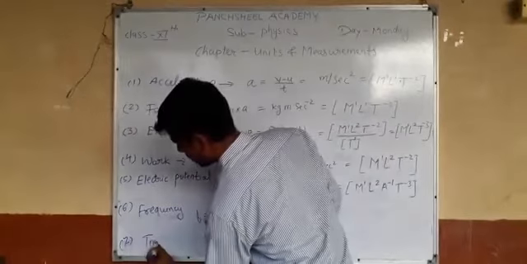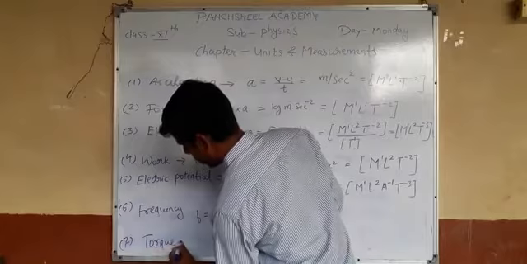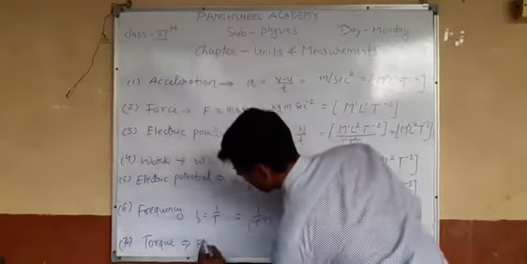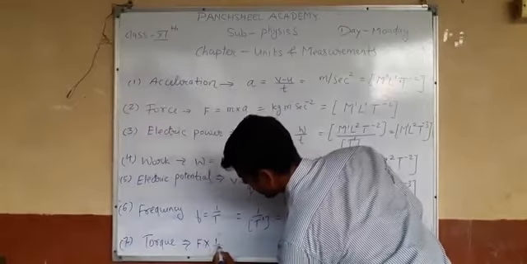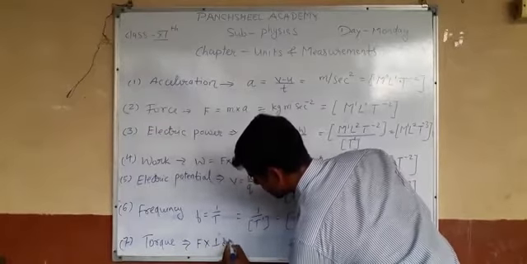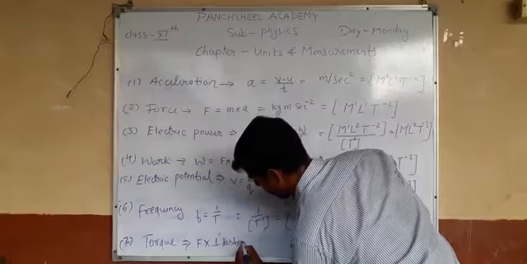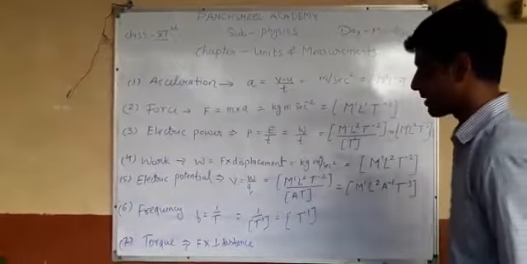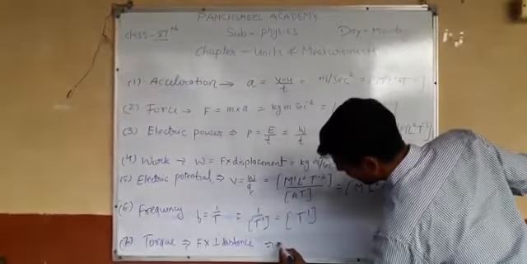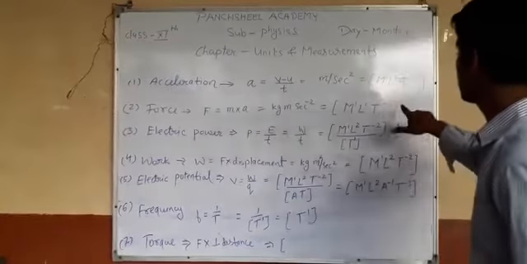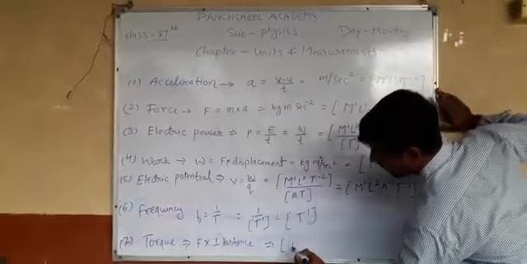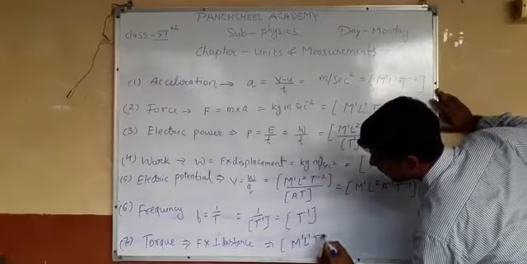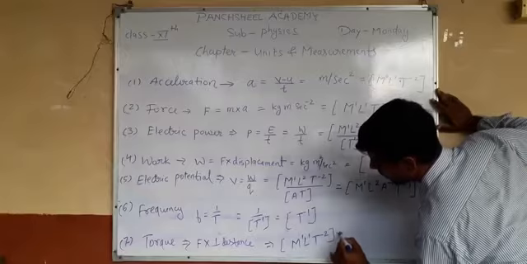Torque is force into perpendicular distance. This is the formula for torque, force into perpendicular distance. So what is the dimension formula of force? You already wrote M1 L1 T minus 2, and what is the perpendicular distance?